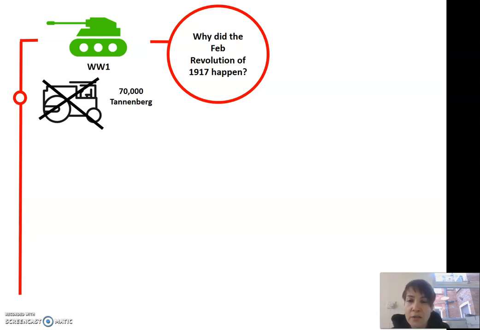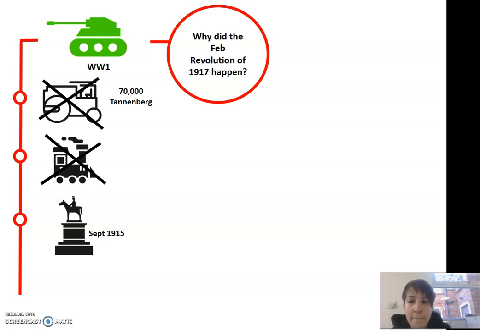However, they suffered loss after loss. For example, 70,000 men were killed at Tannenberg, and the general in control, so despairing of the result of the battle, committed suicide. The impact of World War I was felt especially on the railway system, which collapsed as it struggled to take all the soldiers to the battles. This compromised the distribution of food supplies even further, impacting both soldiers and people at home.